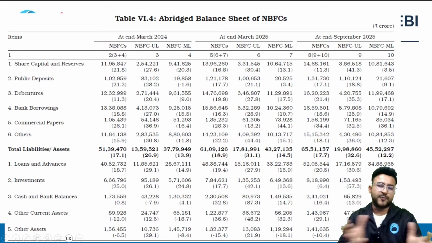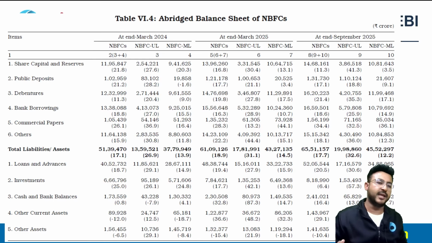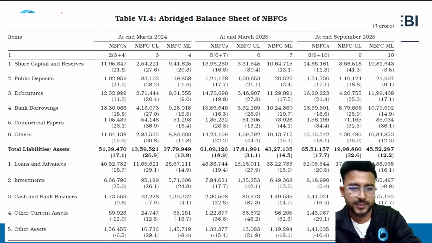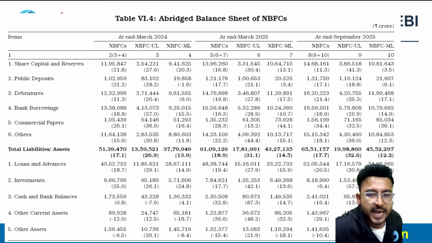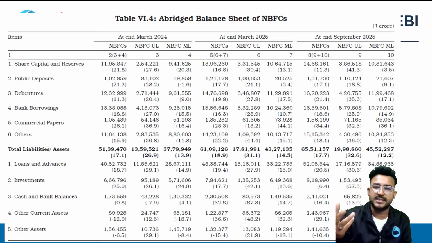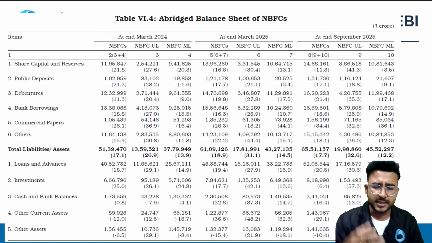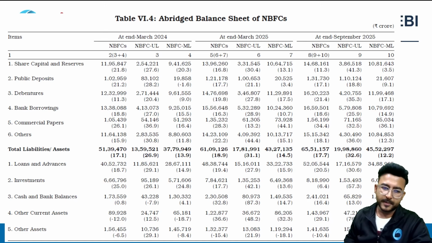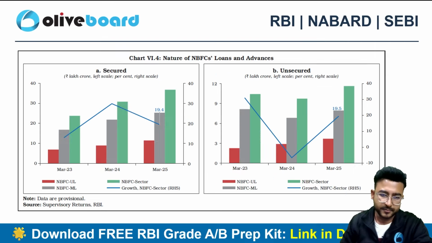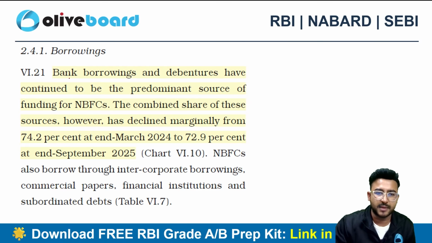And this is a summarized format of the balance sheet of the NBFCs. You can check out the numbers as well related to different categories. Now what you guys have to do is just at a glance see what are the big numbers that are driving the balance sheet, like what is the highest number in the liability side, what is the highest category in the asset side. This will give you an idea of how the business model of NBFCs and banks works, right?